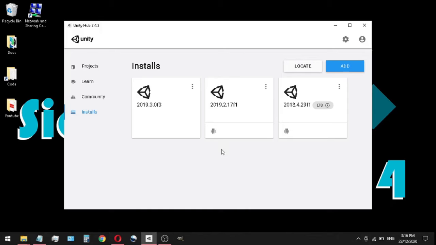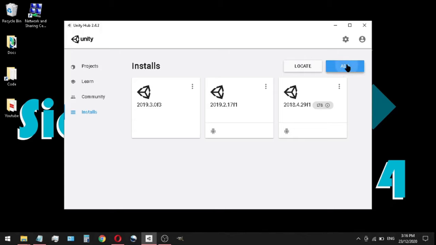Installs. So as you can see, I have 3 versions of Unity. Don't feel intimidated. If you want to work in these tutorials, you're gonna at least need a 2018 version of Unity. Anything 2018 and higher should be just fine for these tutorials. I will be working in Unity 2019.2.17 F1, and I'll show you how you can get these versions of Unity.